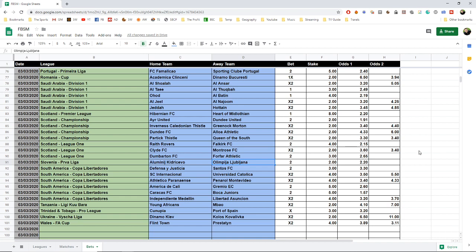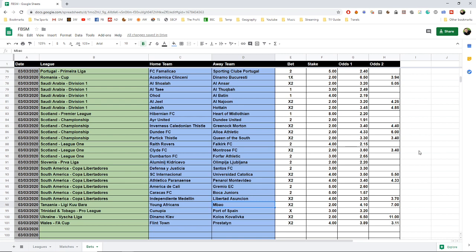And then in the South American Copa Libertadores we have an away win for Santos in Argentina against Defensa y Justicia. We have a draw or an away win for Universidad Católica against Internacional. Another draw or an away win for Peñarol Montevideo against Atlético Paranense. We go for Gremio against América de Cali. We'll go for Boca Juniors against Caracas. Libertad or a draw against Inter Medellin.